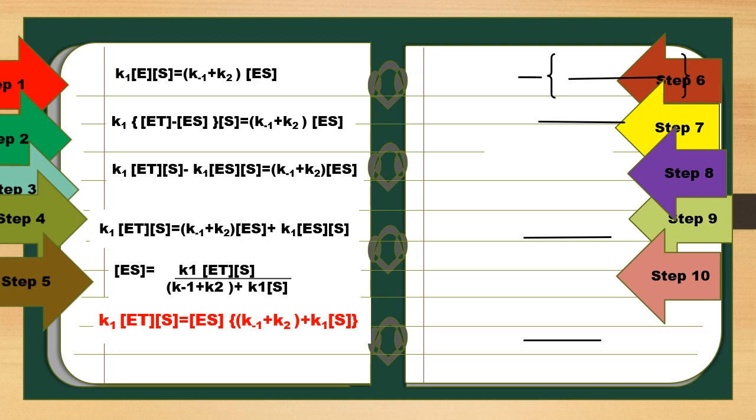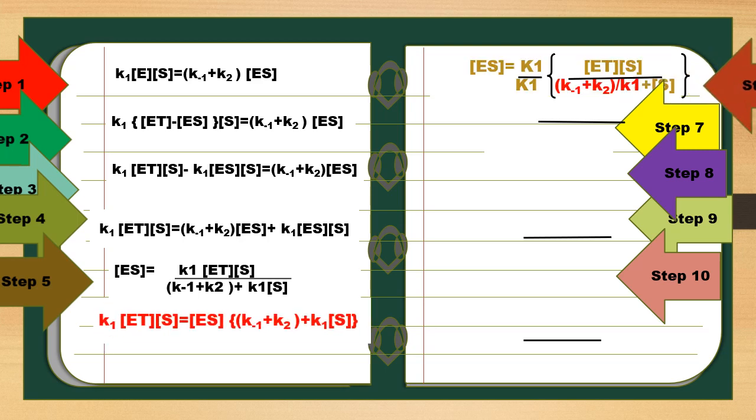Now K1 is taken as common in both numerator and denominator. In K minus 1 plus K2, no K1 is present, so we have to multiply by K1 and divide by K1. Now we can take K1 in common.